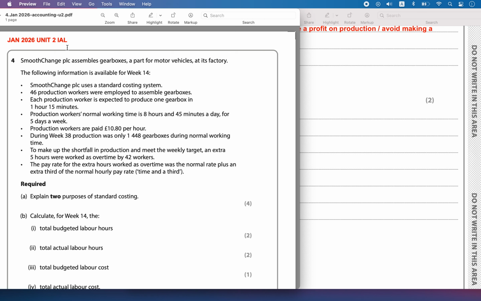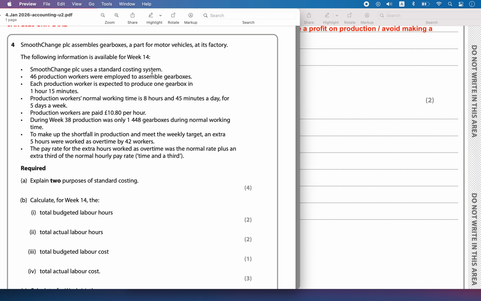Hello, today we are solving Jan 2026 Unit 2 IAL Edexcel paper question number 4. SmoothChange PLC assembles gearboxes as a part for motor vehicles at its factory. The following information was available for the week 14. It uses a standard costing system, and they have given information about certain costings.